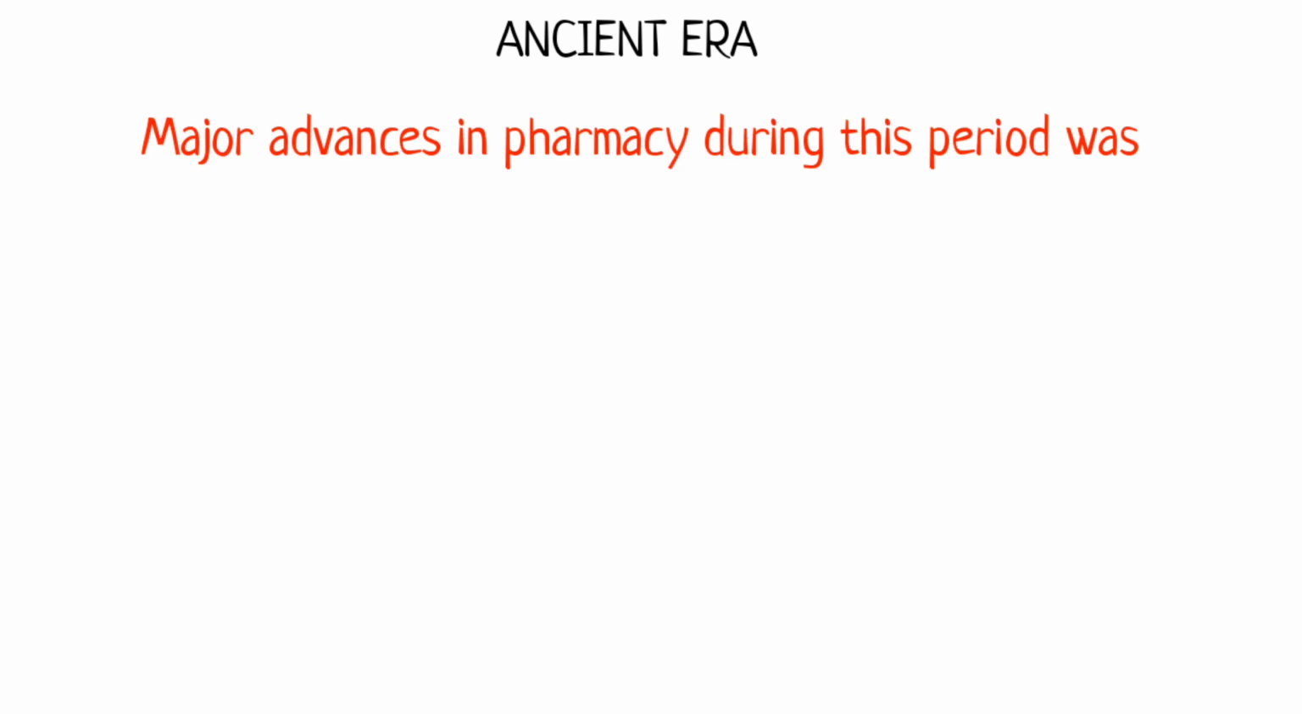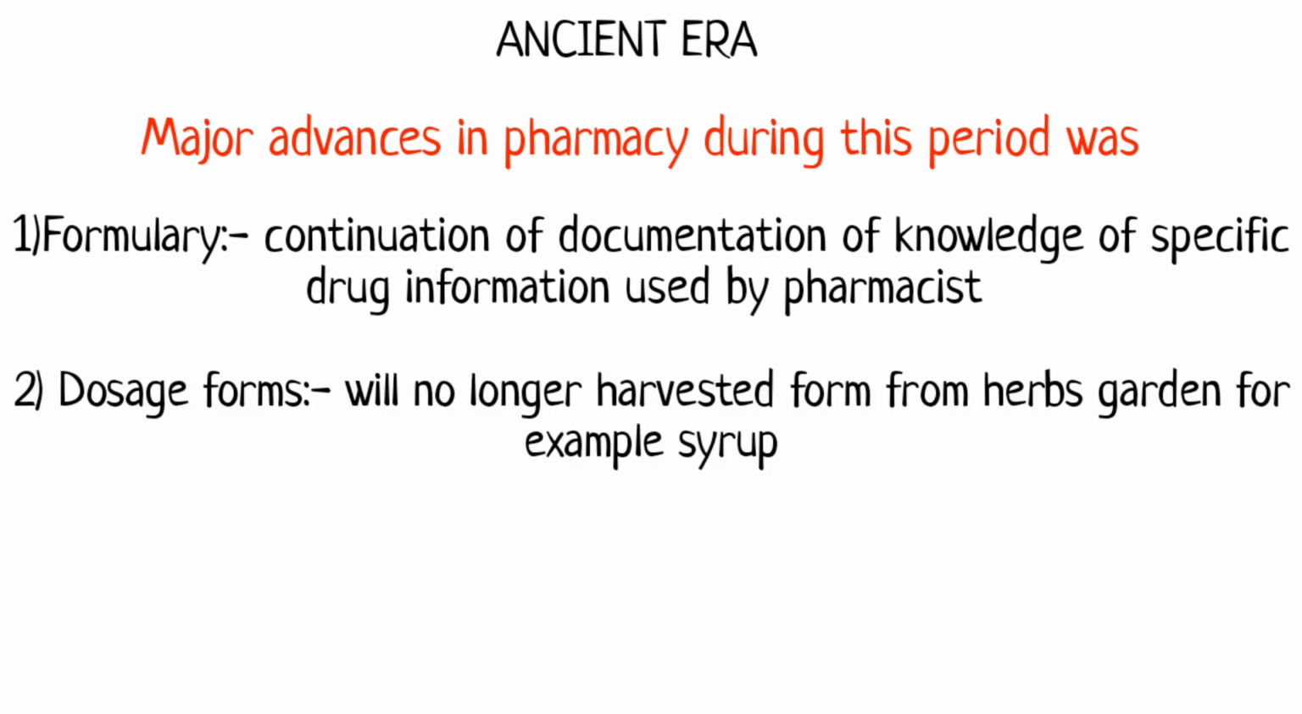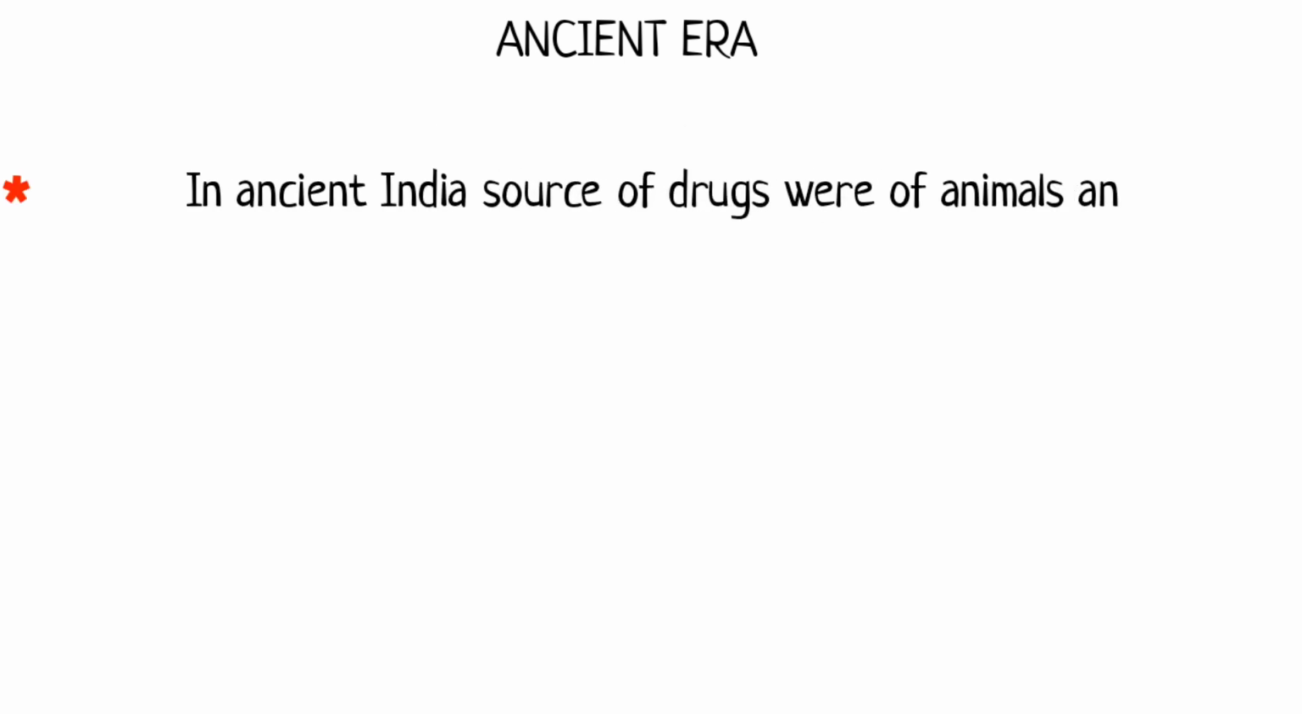The major advances in pharmacy during this period were the formulary, second the dosage form, and third the pharmacy shop. In the formulary, there was continuous documentation of knowledge of specific drug information used by pharmacists. In the dosage form, drugs were no longer harvested from herb gardens, for example syrup. And the pharmacy shop first appeared in Baghdad in 1504 AD. In ancient India, the sources of drugs were of vegetable, animal and mineral origin.